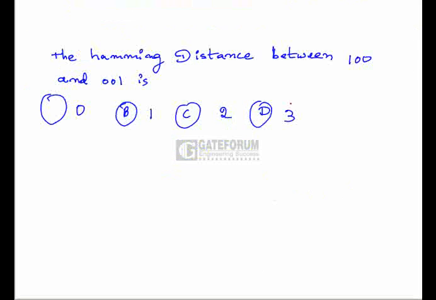Hamming distance between 100 and 001 is: option A 0, B 1, C 2, D 3. Actually the Hamming distance we can find using the exclusive OR operation, that is 100 and 001. If both bits are different, it will be 1.